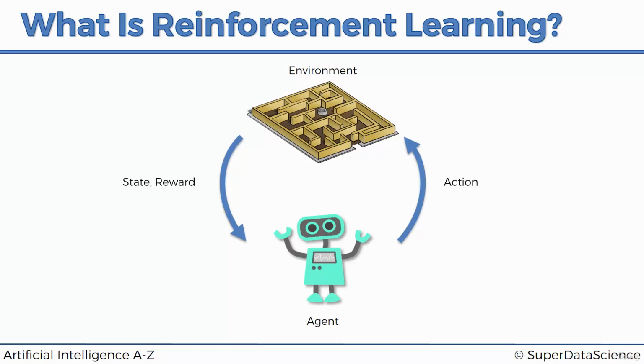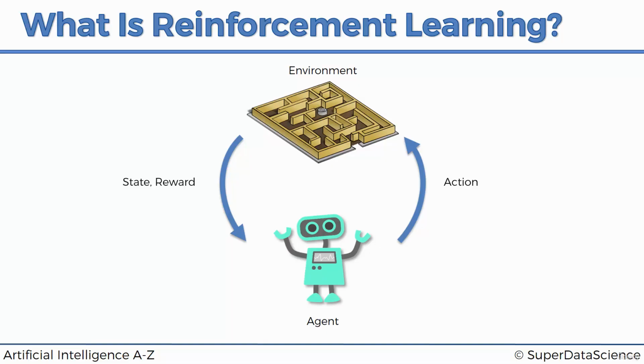So the state is going to change because of the action it takes, and it will also get rewards based on the action. Every time it takes an action, the state will change and it'll get a reward. Now, bear in mind, sometimes the action won't change the state, or there won't be a reward for taking that action in that certain state. But nevertheless, the agent is going to keep taking actions, changing the state, getting rewards. By doing that process, it's going to be learning about the environment. It's going to be exploring the environment, understanding what actions lead to good rewards and favorable states, and what actions lead to bad rewards and unfavorable states.